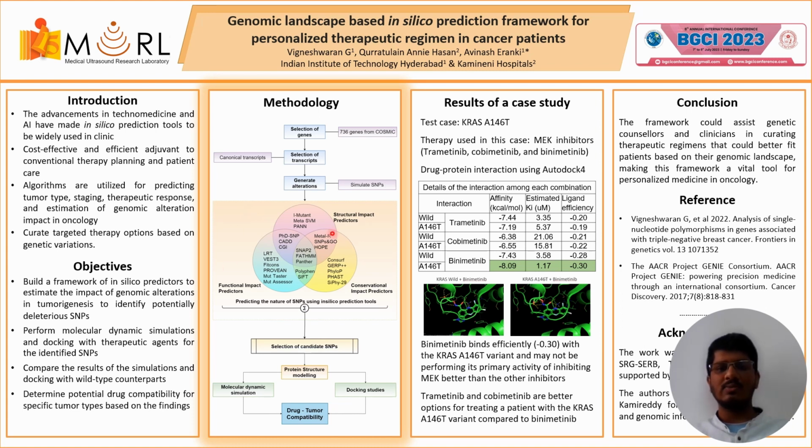Then the SNPs are subjected through 25 in silico predictors from three domains, namely structural, functional, and conservational impact predictors. The cumulative prediction helps us converge on to a subset of SNPs which are potentially deleterious.